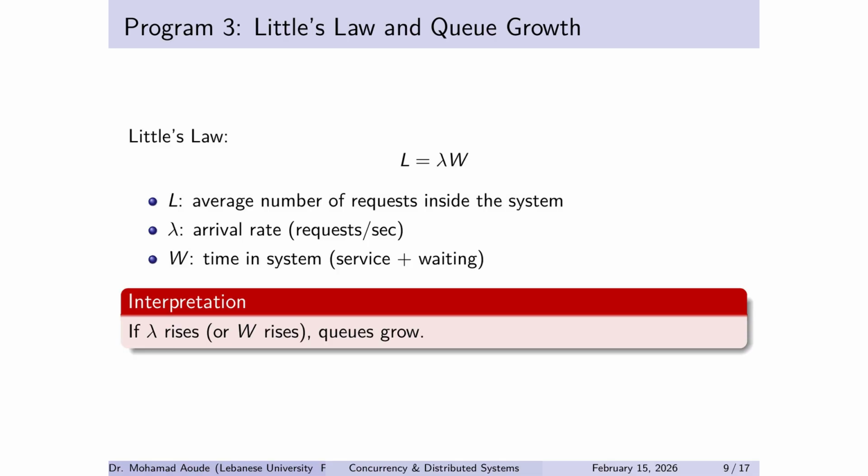This isn't theory for exams, it's the reason your system melts down. If arrivals increase, or if service time increases, then the number of in-flight requests grows. That growth is not optional. It's not a bug, it's mathematics. This is why queues form even in systems with no code problem. You can have perfect code and still have an exploding queue.